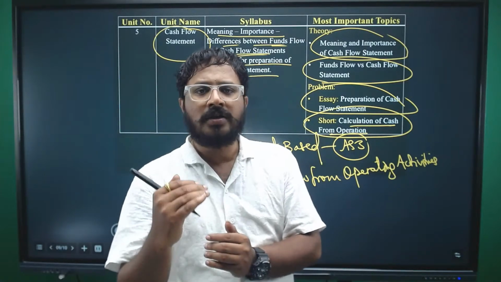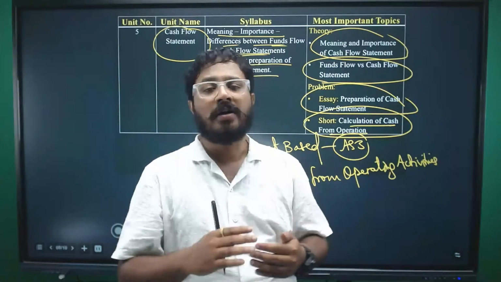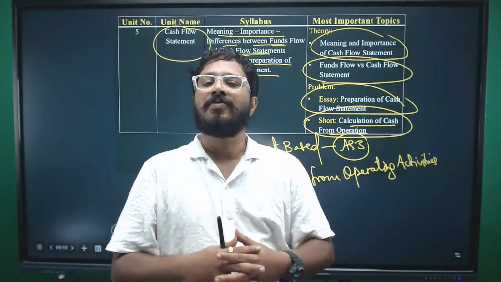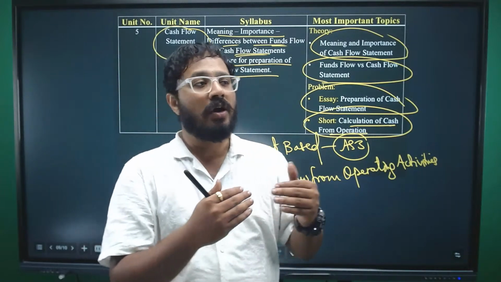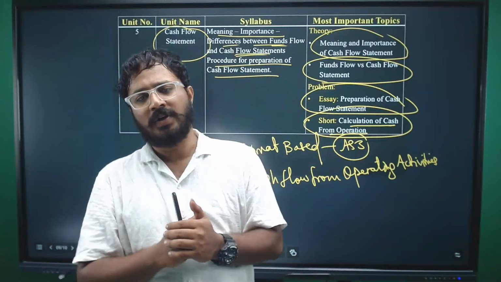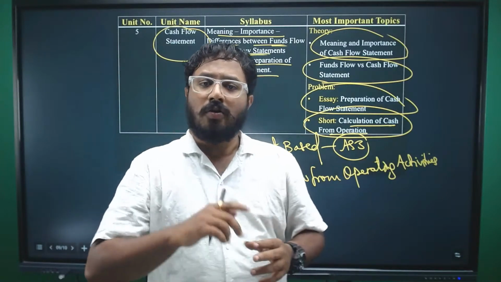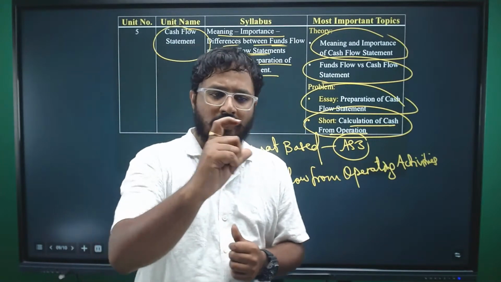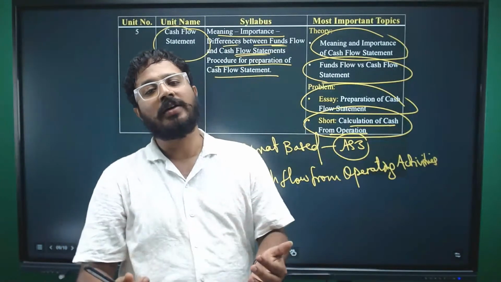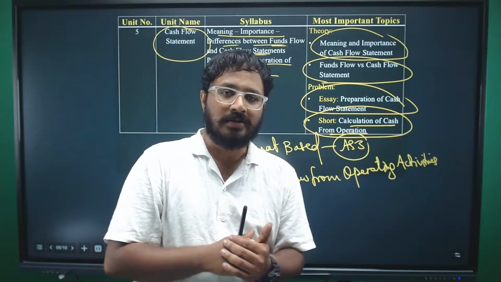When you're writing a theory answer, one examiner might like it, the other examiner might not like it. It depends on the mood of the examiner also sometimes. It depends on how much length you are writing. These factors do matter. However, go with the problems. Formula hai, identify the information and put it in the formula, get the answer. It's as simple as this.